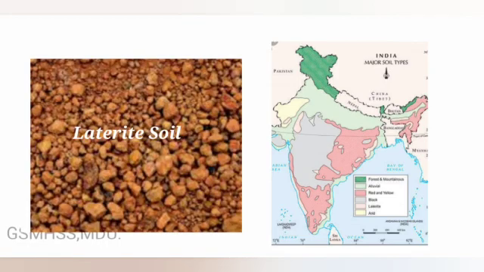Next one, laterite soil is found in places where heavy rainfall drains away the minerals and the nutrition present in the soil. It's mainly used to make bricks. It's found in Kerala, Tamil Nadu and parts of Assam. Some crops that grow on this type of soil are coconut, rubber and tea.